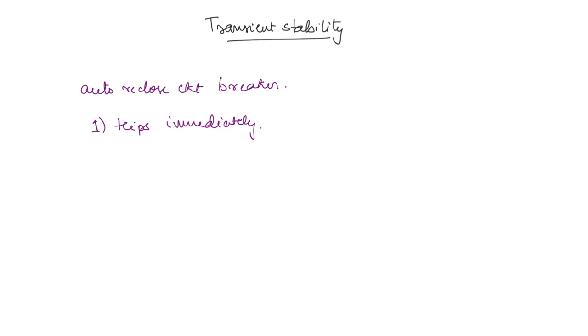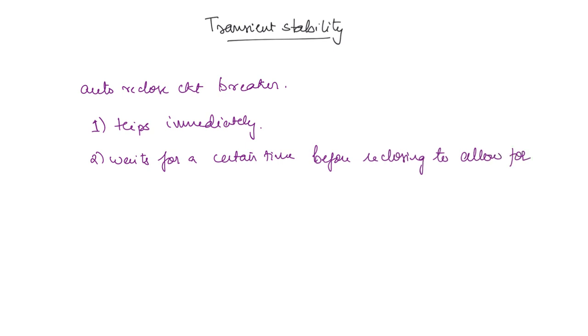Now after tripping, it will again reclose after a certain time. In that time, it will allow for the transient fault to recover on its own. Sometimes the transient faults will recover on their own. If they are not recovering, then they will require manual intervention. So it waits for a certain time before reclosing to allow for the transient fault to recover. After the certain time, it will reclose.